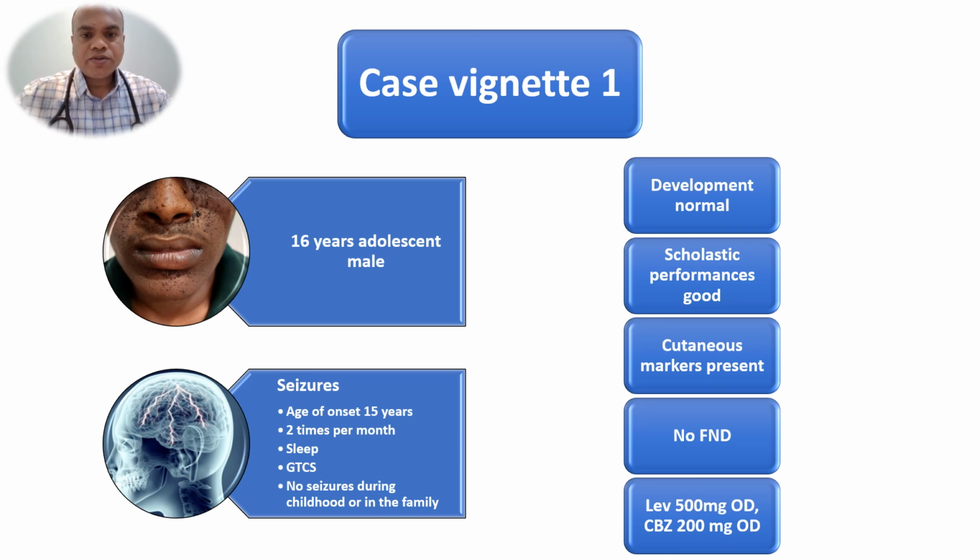Recently, I have come across two cases. This is case vignette 1. A 16 years old adolescent male presented to me with seizures. Age of onset of seizures was 15 years. Previously, there were no seizures at all. Seizures were 2 times per month, mainly occurring during sleep. They were GTCS type, and there were no seizures during childhood, and no seizures in the family.